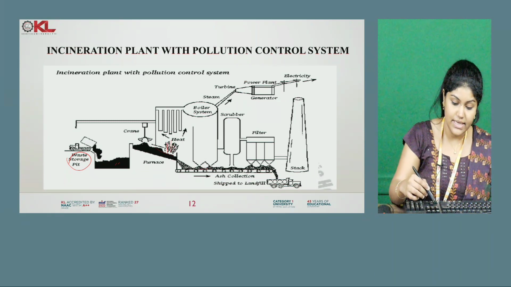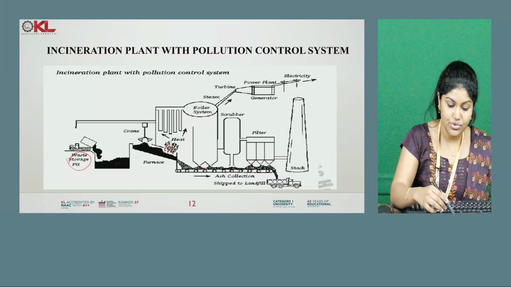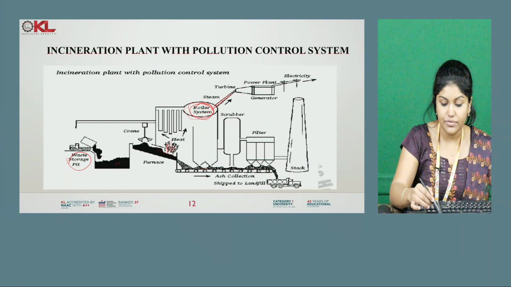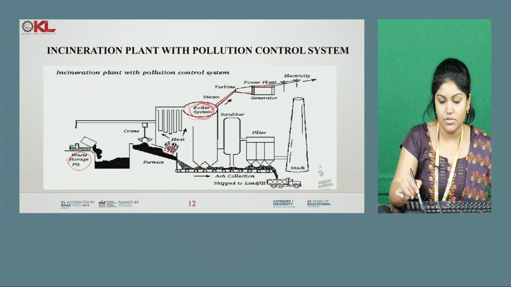Here the waste is heated, and that heat will generate some steam. The boiler system is here. The smoke coming from here goes through the boiler system. We are making it into steam, and we are using it in the turbine and power plant. We are generating power, so electricity is generated at the end.